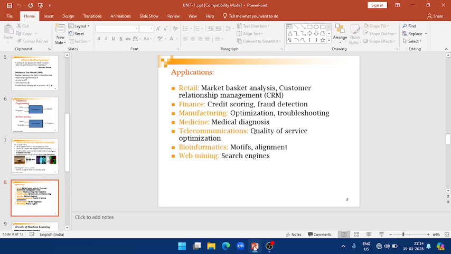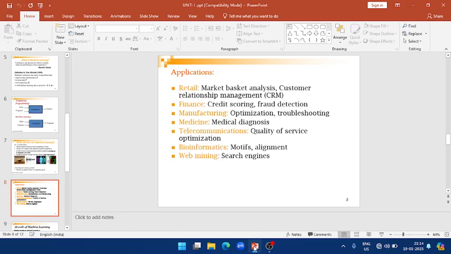Then the applications of machine learning. First is retail, such as customer relationship management systems in supermarkets and shopping malls.